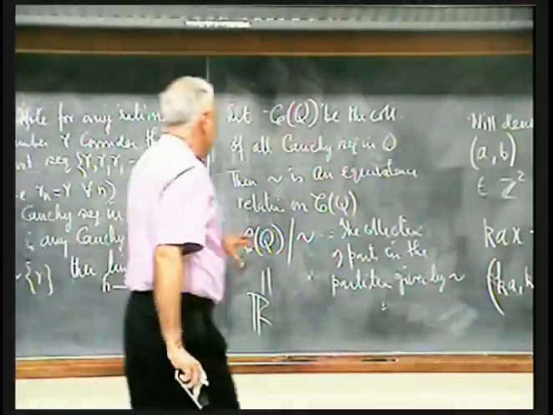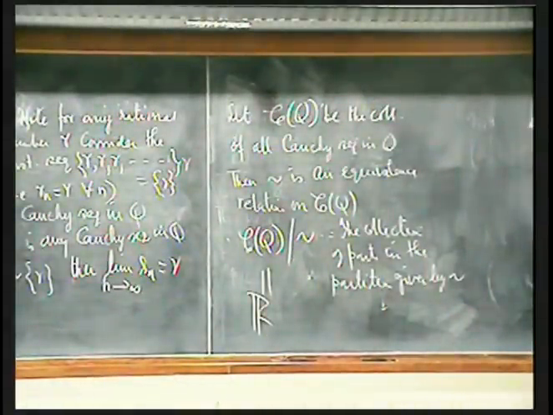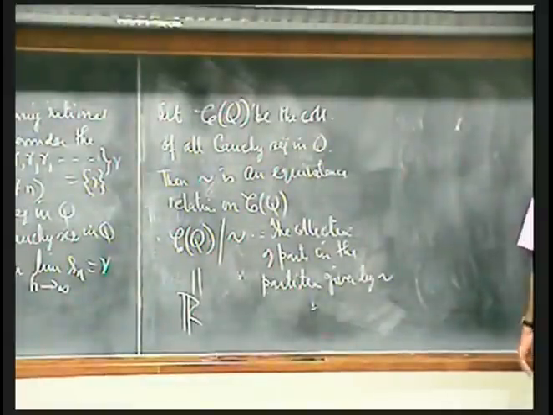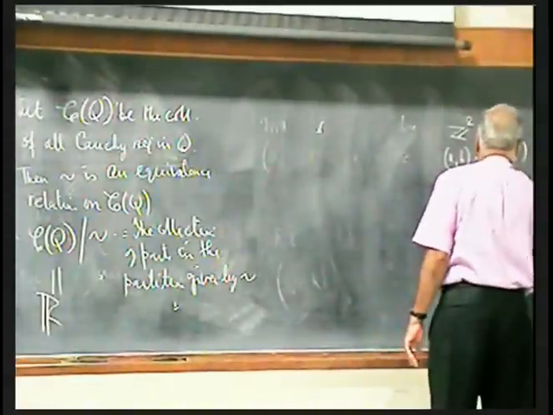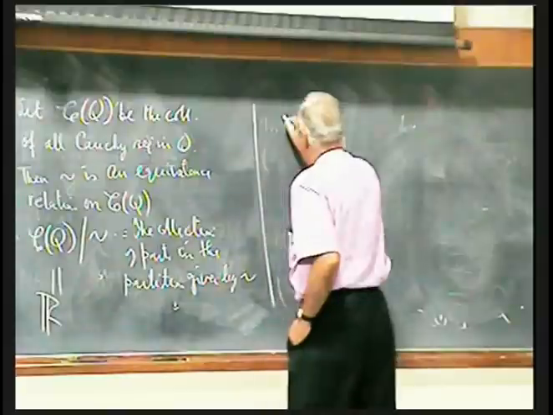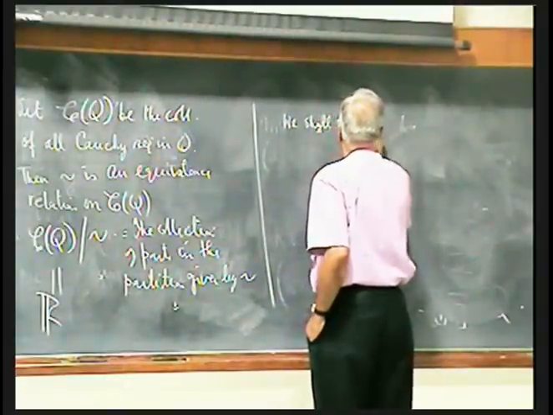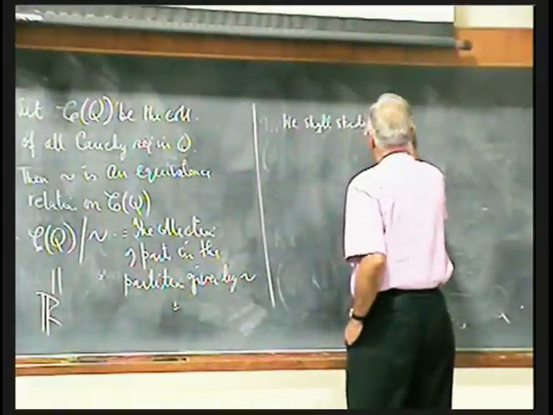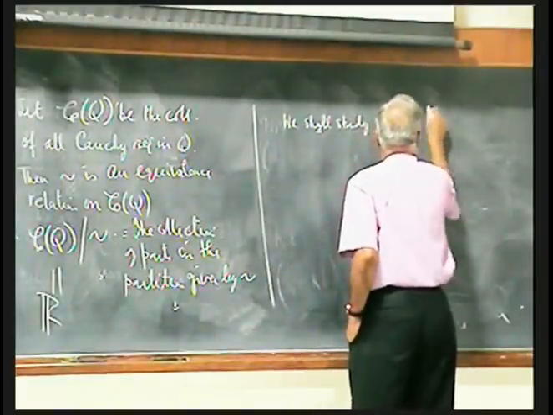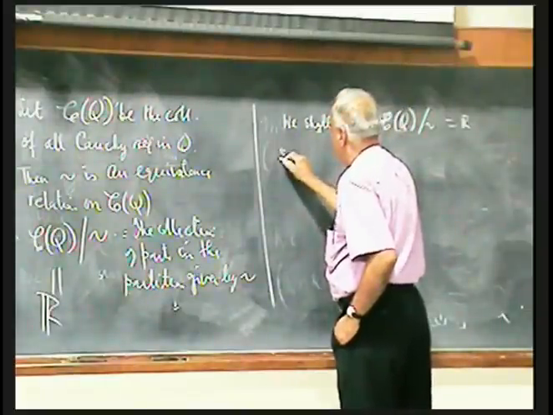Now we have to study this in order to get ideas about the real numbers. So before that, we shall study this CQ. But before that, some remarks.